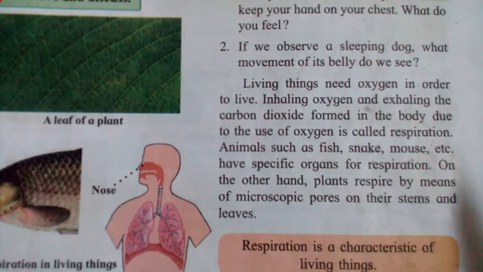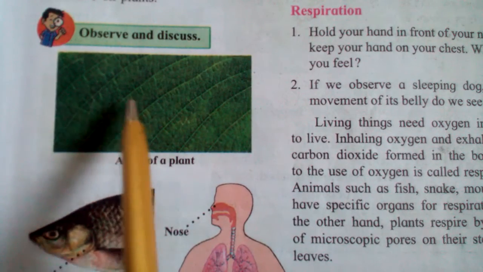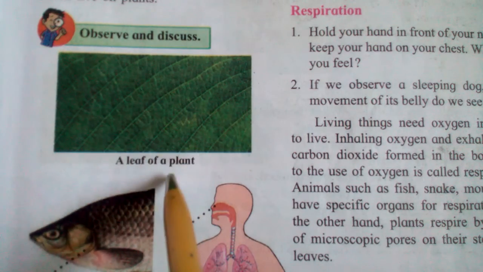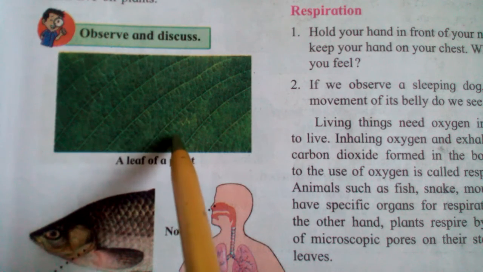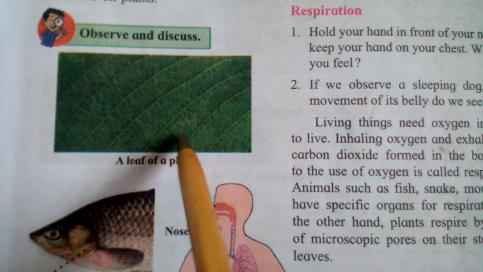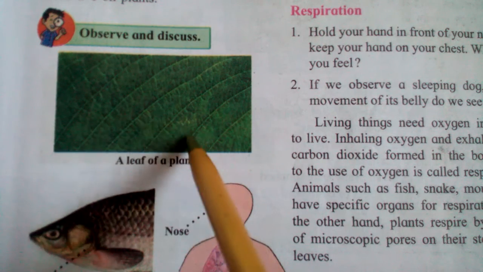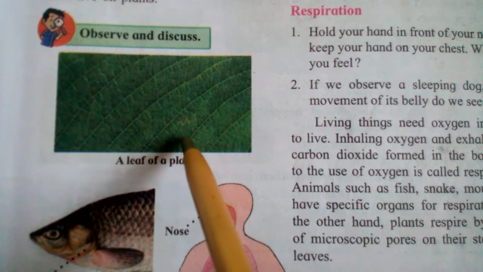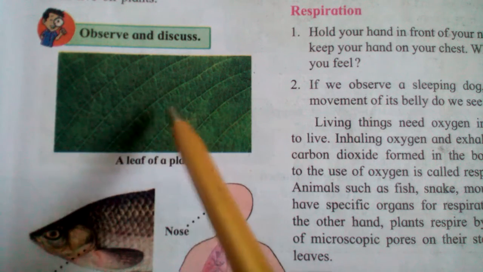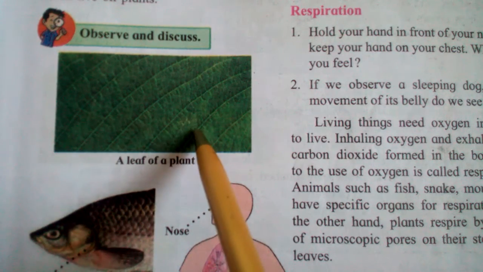Understood? Then see the respiration. The next point is respiration. See, three figures are there. Here the first one is the plant. This is the leaf of a plant, and on that leaf a small hole-like structure is there, which is said to be the stomata. If we observe these leaves under the microscope, then we can see the stomata, and with the help of stomata the exchange of gas happens in a plant.